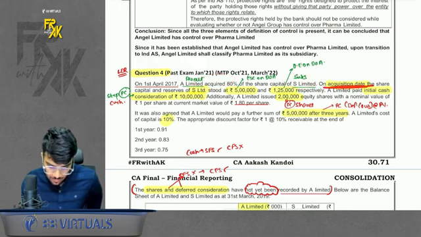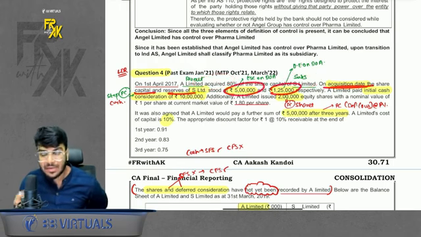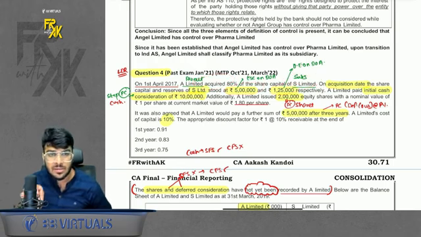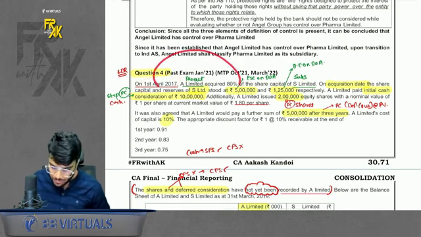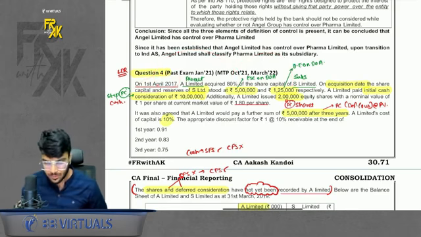On acquisition date, capital and reserves are given. So directly the date of acquisition, reserves and capital are given. So there will be no time adjustment here. Why? Because you are acquiring on the first day, and on that day only they have given the capital and reserves balance. Okay, then now comes the twist.